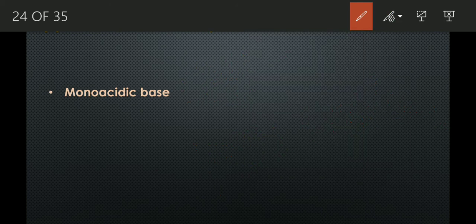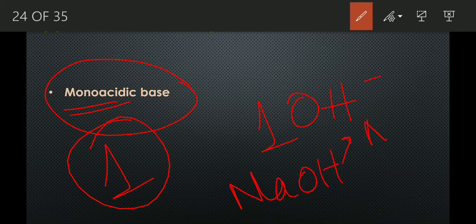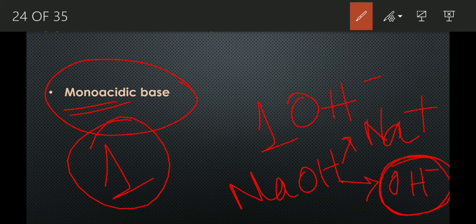Depending upon this, there can be a monoacidic base. Mono means one. That means this kind of base, when it is present in the aqueous solution, ionizes to produce one hydroxyl ion per molecule of the base. For example, NaOH. In aqueous solution, it dissociates into Na plus and OH minus. So only one hydroxyl ion is produced per molecule of the base. So NaOH is a monoacidic base.